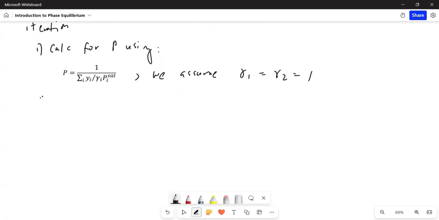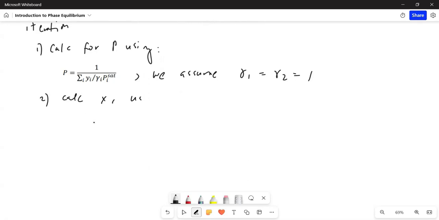Next step in the iteration is to calculate for x sub 1 using the modified Raoult's law.